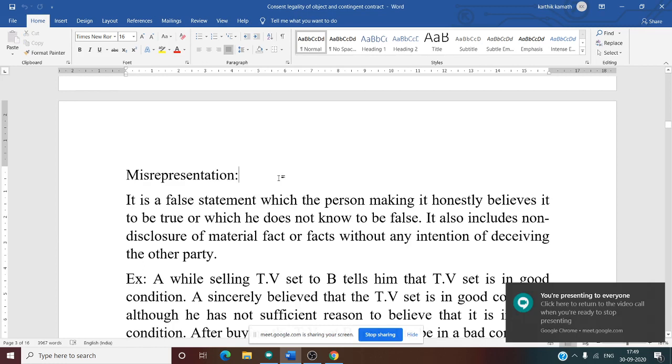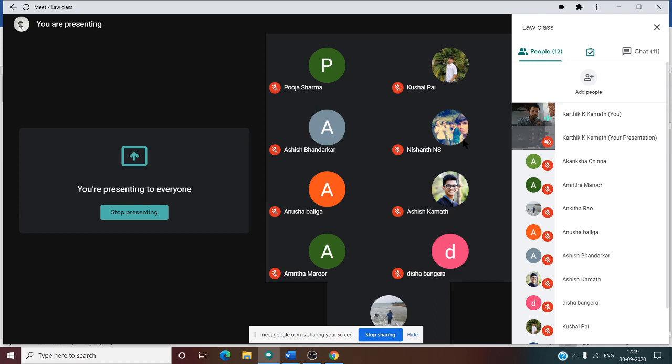What do you mean by misrepresentation? Can you tell me whether misrepresentation happens with an intention to deceive the party or without an intention to deceive the party? Very important. First thing you need to know here is whether there is an intention to deceive the party or not.